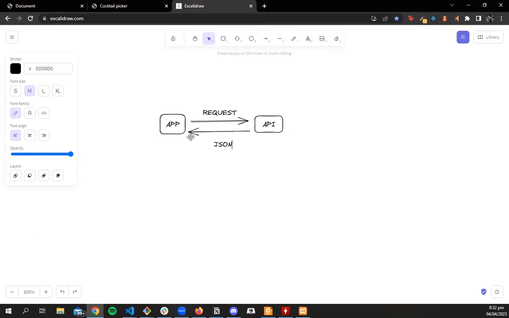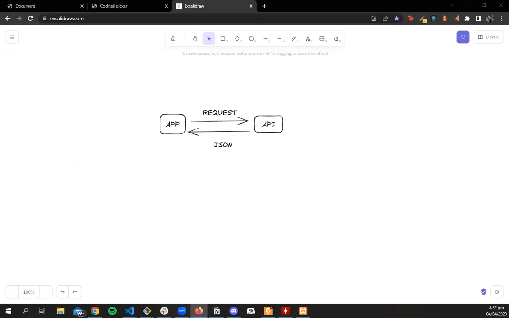The API sends back a JSON response, which usually is just data, and then we use the data to do something else. So the API is just an interface for a complex action. We make requests the way we select what we want on a menu. The API listens to our request, answers it, and sends back data in JSON. Does that make sense so far? Yeah, yeah. Okay, good. So now back into VS Code.